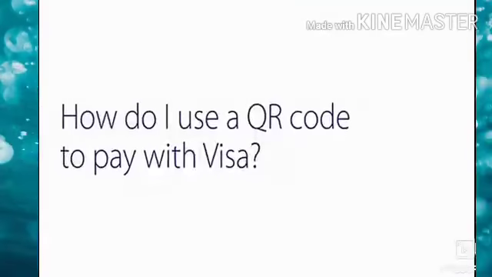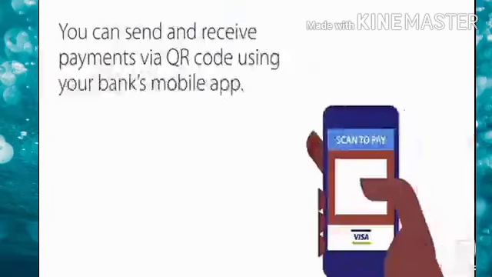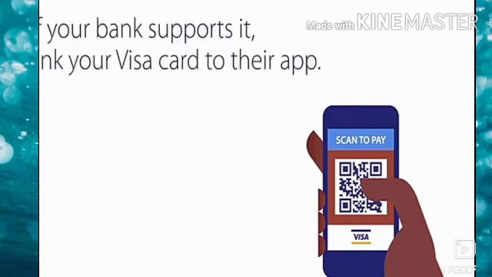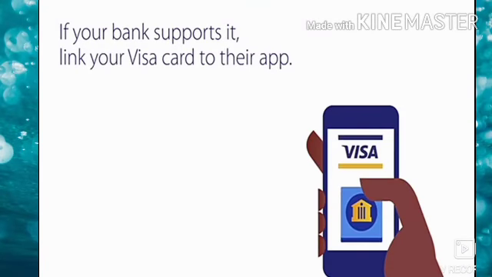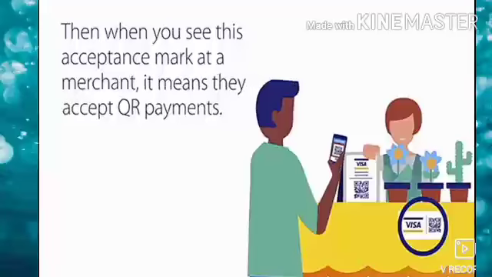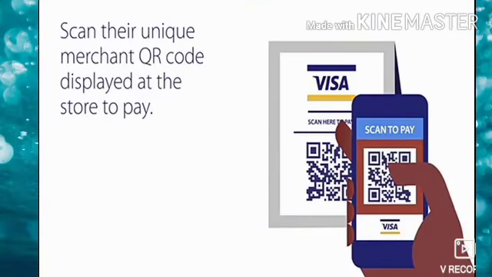Steps for using Visa QR payments. Open your mobile banking app. Click on Visa QR payments. Scan the merchant QR code. Enter the amount if prompted. Receive payment confirmation.